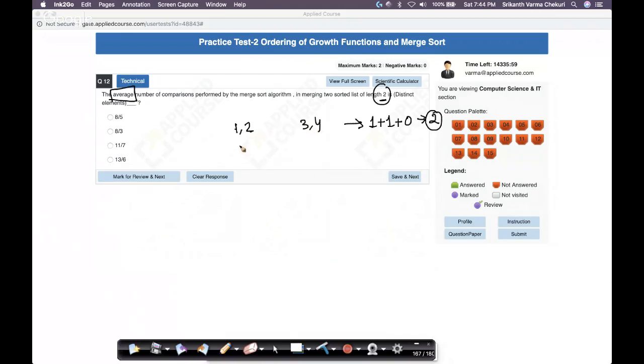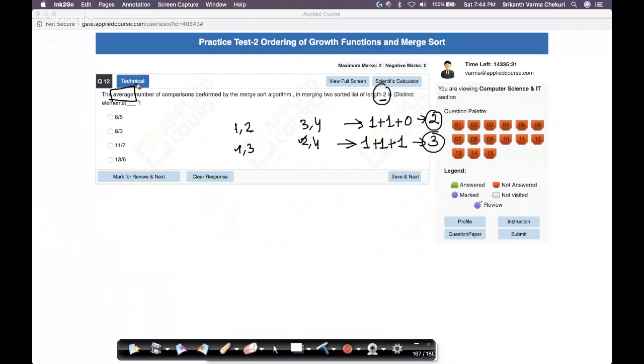On the other hand, imagine if the array was like this: 1 3 2 4. If these were my subarrays that I had to merge, 1 and 2 have to be compared. So one comparison. So this is done. Now I have to compare 2 with 3. That's one more comparison. 2 is done. Now I have to compare 3 with 4. So total are 3 comparisons I have to make. There is no need to make 4 comparisons anywhere.